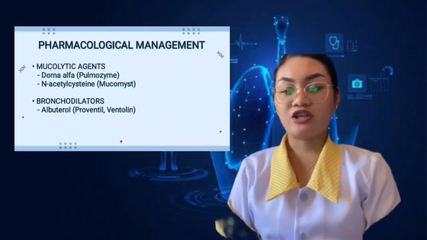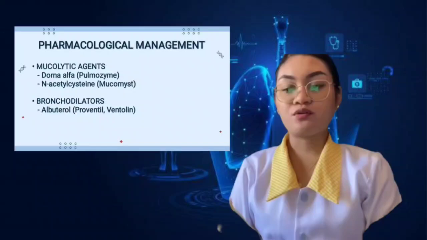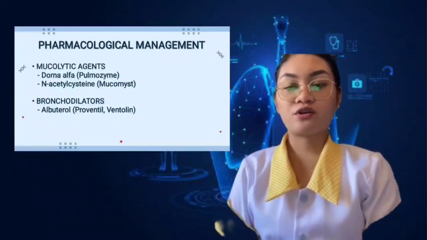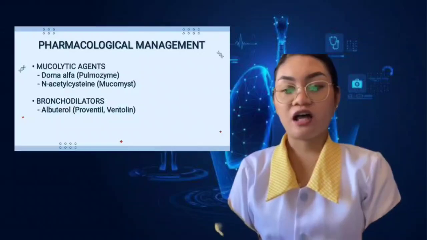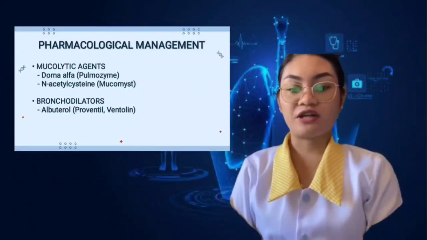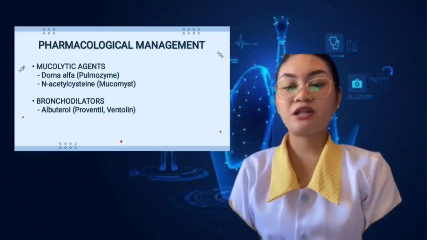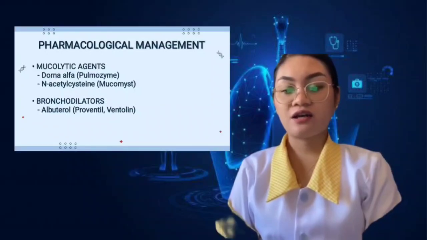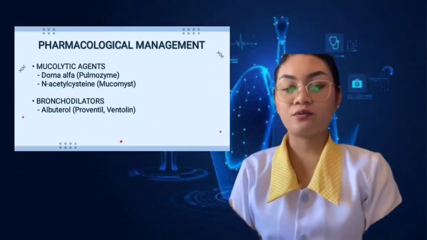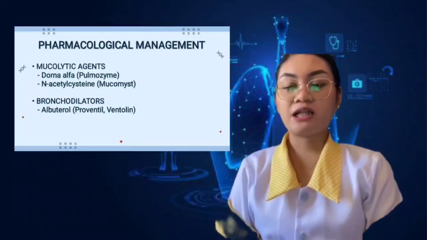This mucolytic agent helps break down disulfide bonds in mucoproteins, reducing mucus viscosity and promoting expectoration. In bronchodilators, we have albuterol, Proventil, or Ventolin. This beta-2 agonist relaxes bronchial smooth muscles by acting on beta-2 receptors. It is typically prescribed on an as-needed basis.